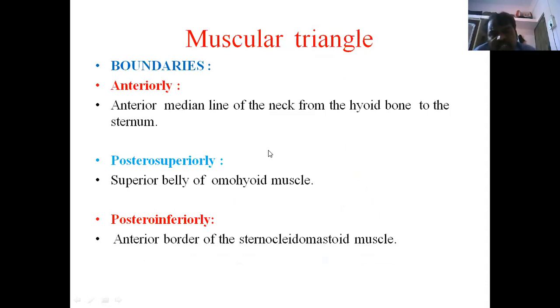Next, another triangle, the muscular triangle. Only muscles are identified here. Its boundaries are: anterior, the anterior median line of the neck from the hyoid bone to the sternum, if you make a line; posterior superior, the superior belly of the omohyoid muscle; posterior inferior, the anterior part of the sternocleidomastoid muscle. This is not very important, and we won't be identifying this muscular triangle in the examination, but you should know where it is present and what muscles are present in the muscular triangle.